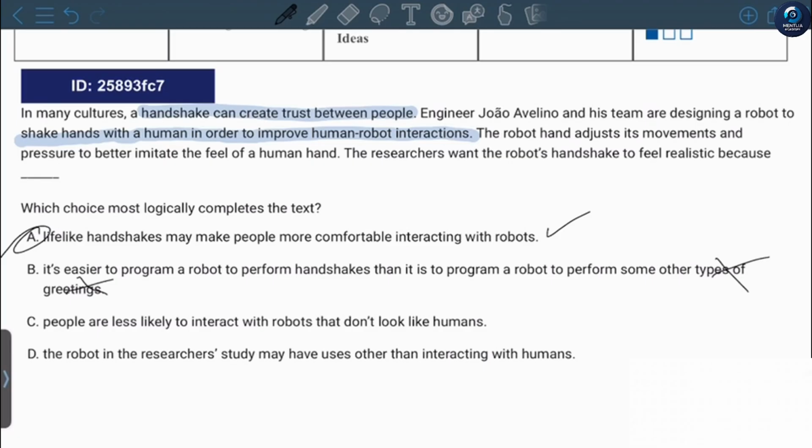"People are less likely to interact with robots that don't look like humans." They didn't make it human-like. Instead, people made that robot to imitate the handshake, not how humans look. "The robot in the researchers' study may have uses other than interacting with humans." No, it was designed in order to imitate handshakes, so the answer is A.